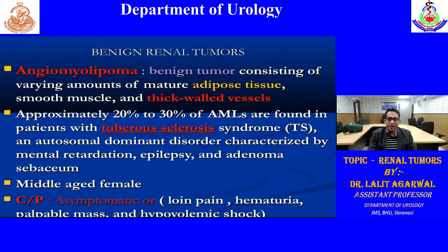Other benign tumors are AML, angiomyolipoma. Approximately 20 to 30% of AMLs are found in patients with tuberous sclerosis syndrome, an autosomal dominant disorder characterized by EPILOIA, that is the mnemonic. Epi is epilepsy, low is mental retardation, low IQ, and A is adenoma sebaceum. Generally, AML occurs in middle-aged females. It can be asymptomatic most of the time, or sometimes there can be loin pain, hematuria, palpable mass, and hypovolemic shock because of rupture.